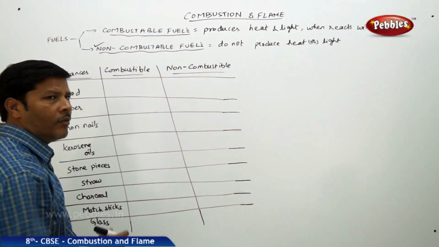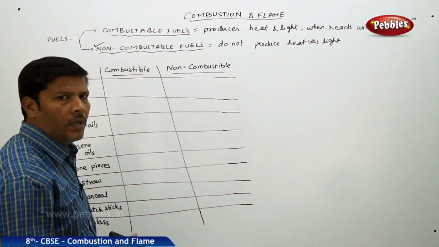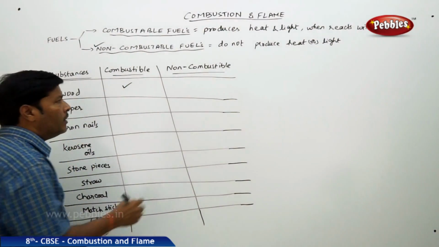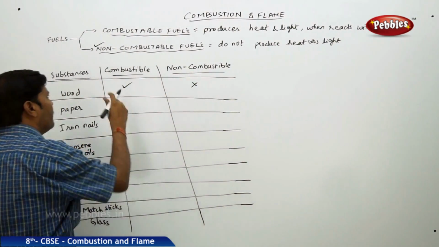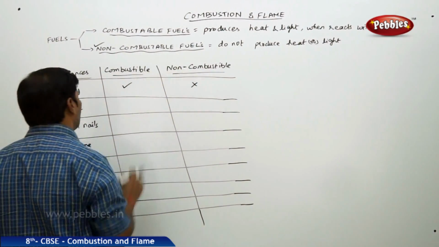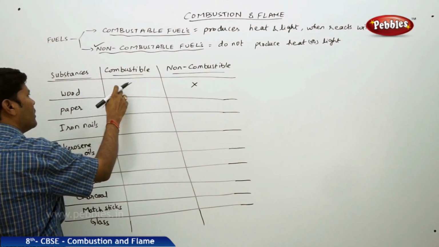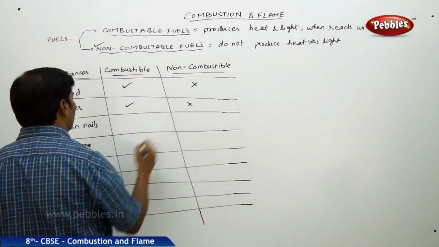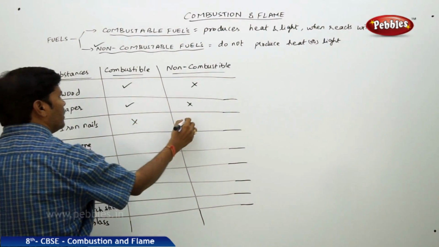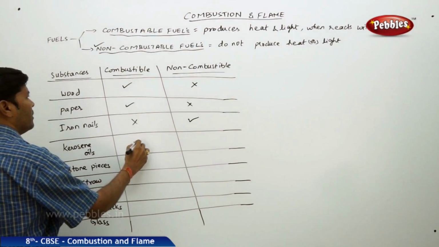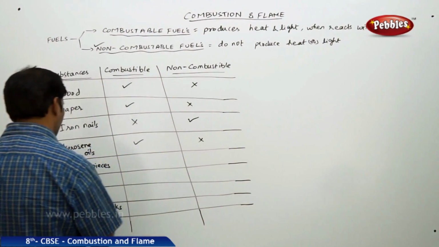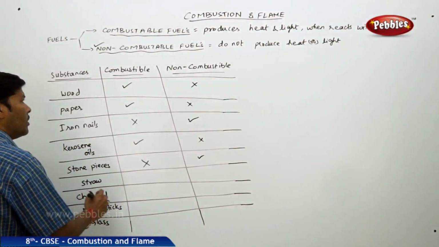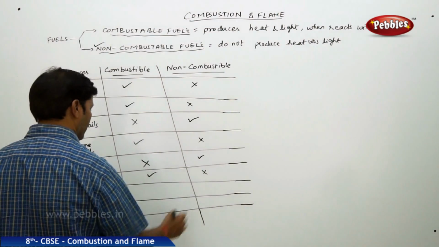Now look at this table, we can easily differentiate which is combustible and non-combustible. For example, wood is a combustible fuel, so I can tick it as combustible. Paper is combustible. Then iron nails, no, it is not combustible, it is non-combustible. Kerosene oil, yes, it is combustible. Then stone pieces, no, it is non-combustible. Straw, yes, it is combustible.